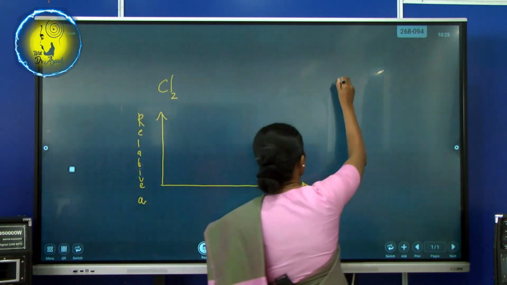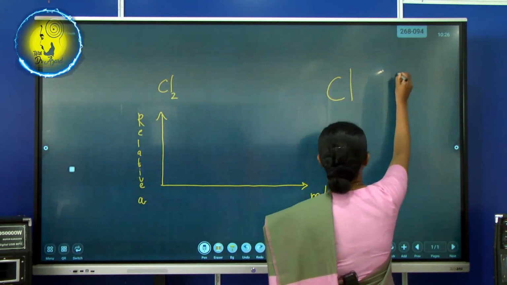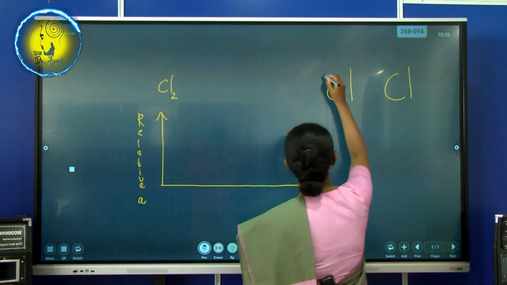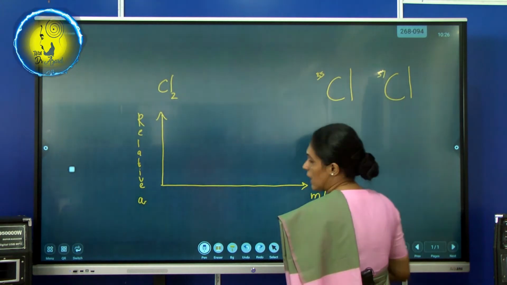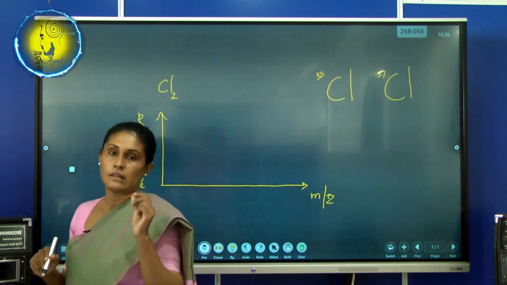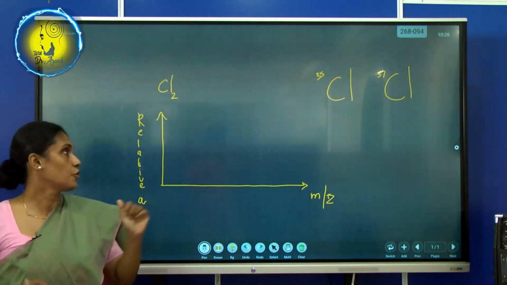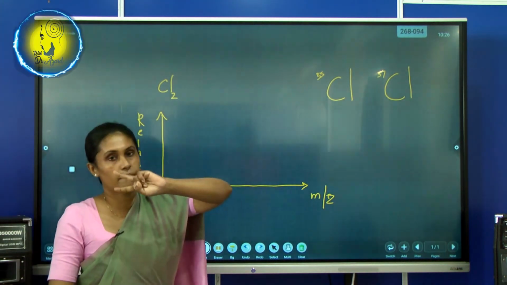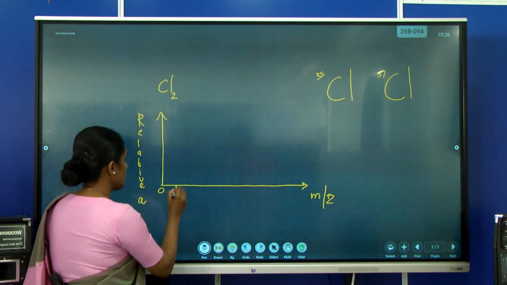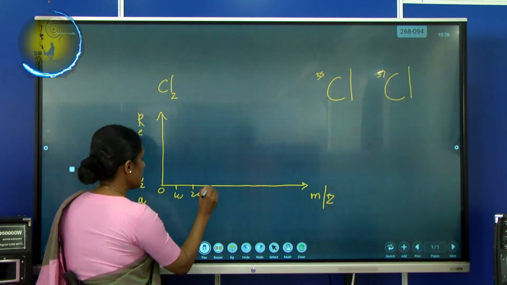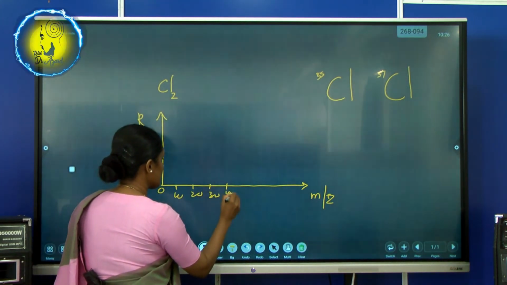I hope you have seen, whenever you see chlorine, it has mentioned 35 and 37. I am talking about the natural isotopes of chlorine here, therefore I have written 2 here. So this is 0, 10, 20, 30, 40.